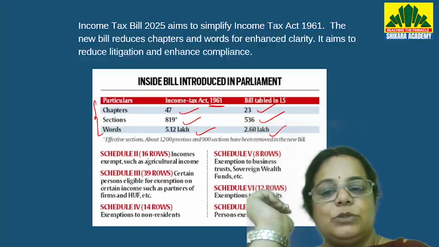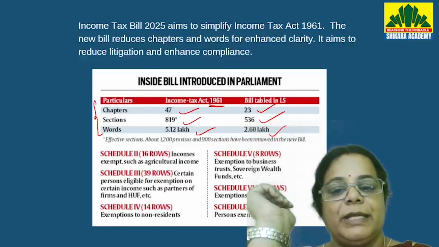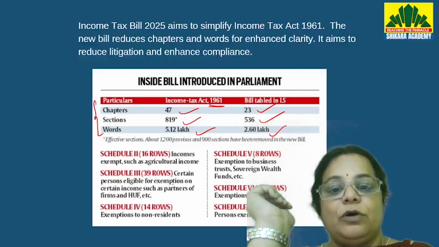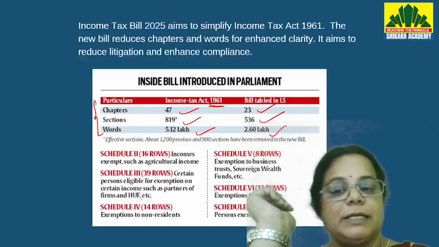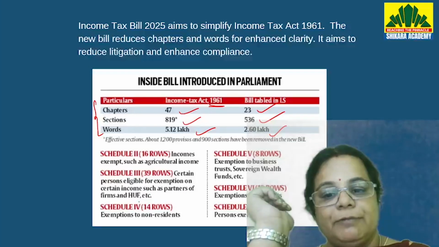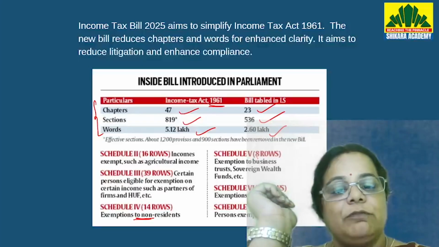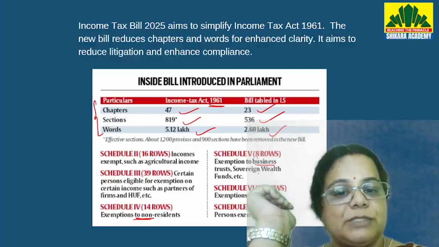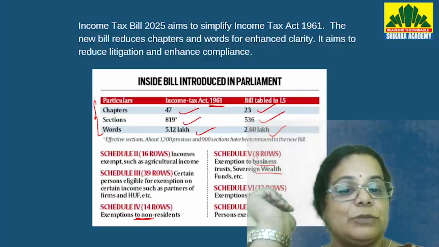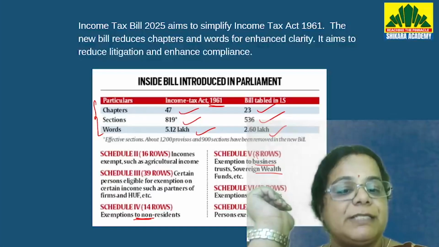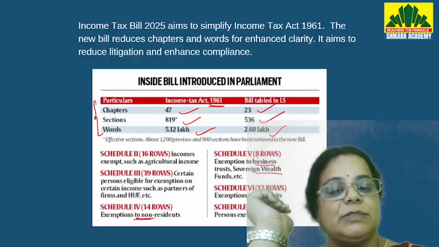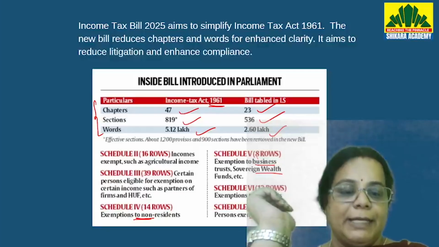Apart from that, you should also know that Schedule 2 deals with income exemption. Schedule 3 covers persons eligible for exemption on certain income, such as partners of firms and Hindu undivided families, then exemptions for non-residents. Schedule 5 deals with exemptions to business trusts and sovereign wealth funds. Schedule 6 deals with IFSC units, and Schedule 7 deals with persons exempted from income tax.